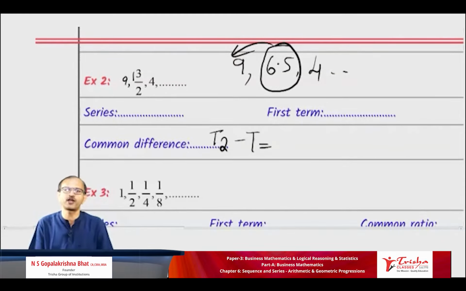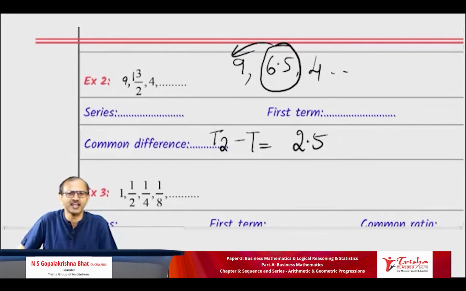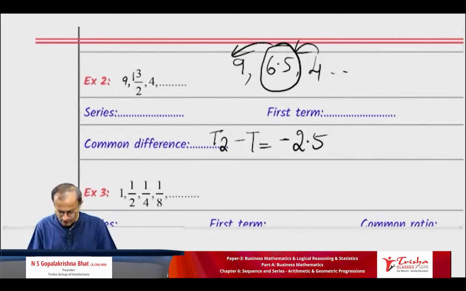What is the answer? 6.5 minus 9. Is it 2.5? No, not correct. Why is it not correct? It is T2 minus T1. Calculator, 6.5 minus 9, so it is minus 2.5. Super. Minus 2.5. All of you work again: 4 minus 6.5. Is it minus 2.5 again? Yes. So you all have understood finally. The difference is the same. There is a common difference, so it should be AP.